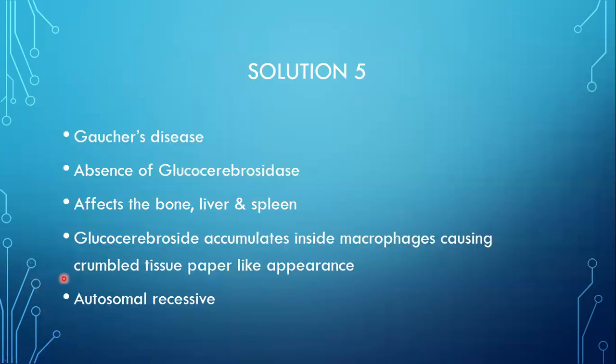Now, finally, to end this, you can tell that Gaucher's disease is an autosomal recessive type of genetic disease.